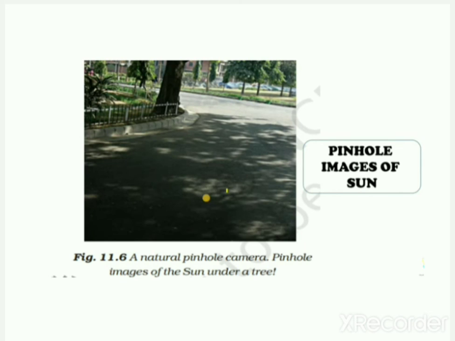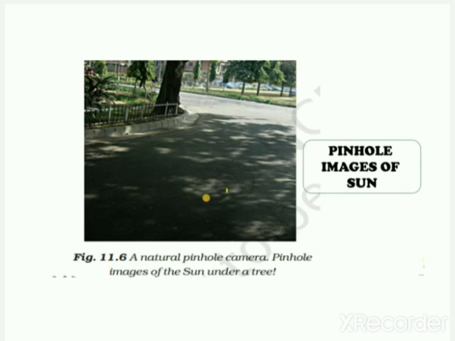The shapes are circular, and these are called pinhole images of the sun. In this, the source of light is the sun, the tree acts as an opaque object, and the ground acts as a screen. So it forms pinhole images of the sun.